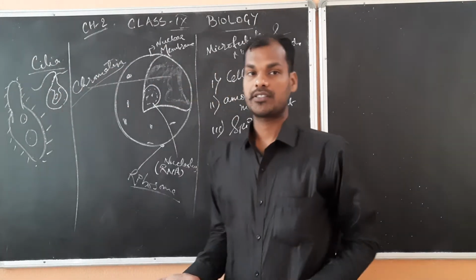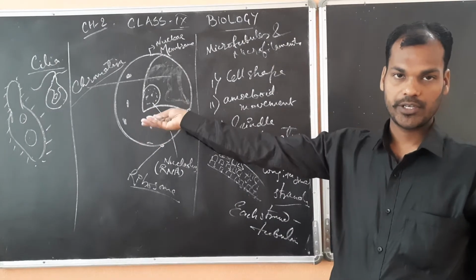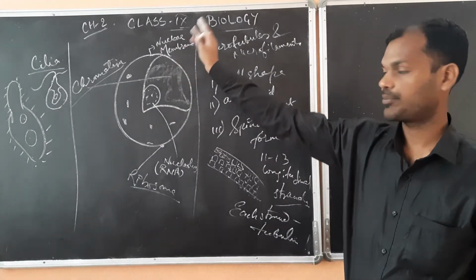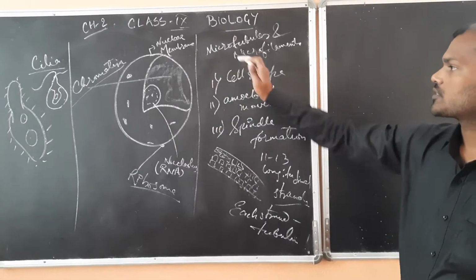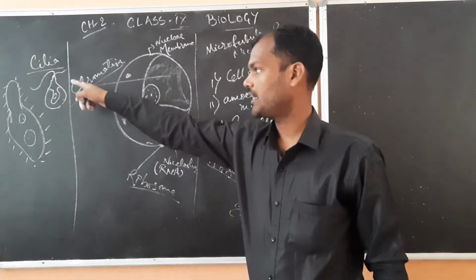Good morning, dear students. This will be the last lecture of this chapter number 2. Here are the three organelles, whatever was left, that I am going to discuss. First we will have cilia and flagella.